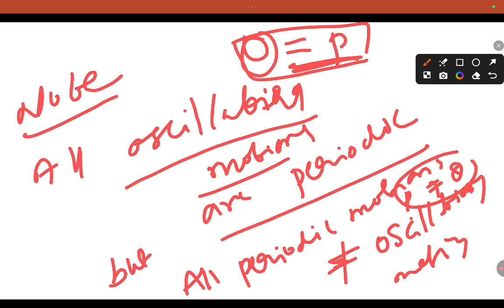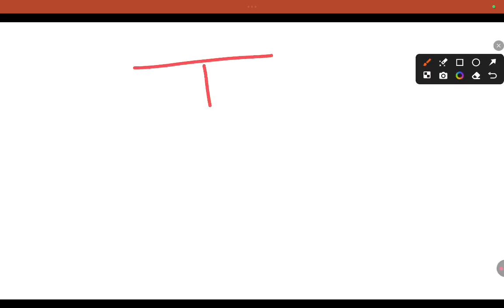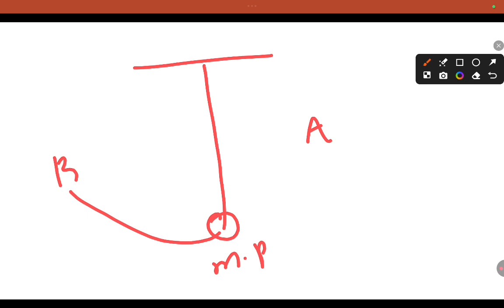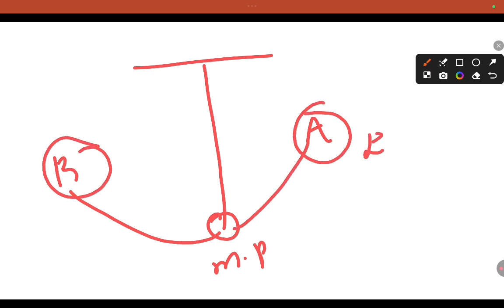This is an important aspect. So we discuss the mean position. What is the mean position? If you take a simple pendulum, C is called the mean position, and A and B are known as extreme positions.